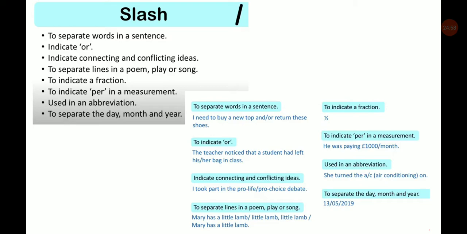To indicate "per" in a measurement: "He was paying euro 1000/month." So the slash is used in different ways. It is also used in an abbreviation, such as "She turned the A/C, that is air conditioning, on," and to separate the day, month and year, like 13/5/2019. We use a slash in it.